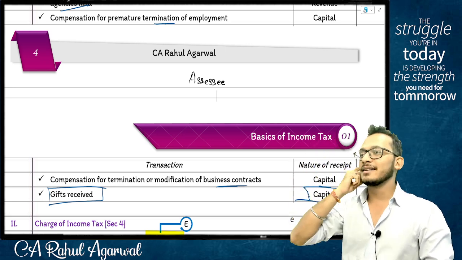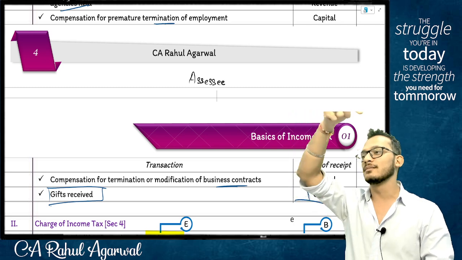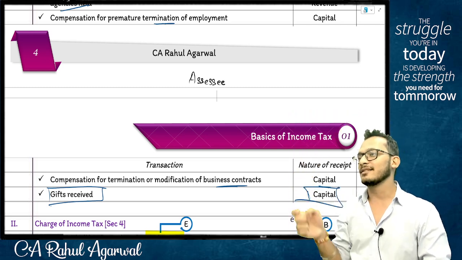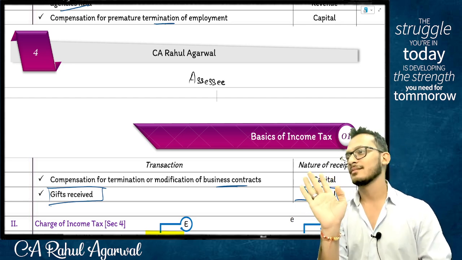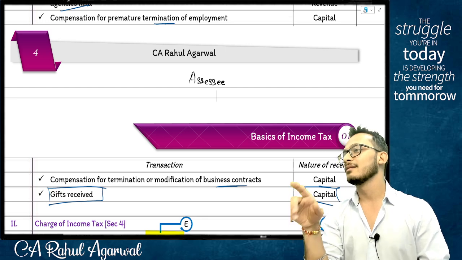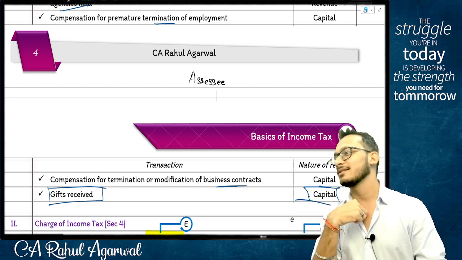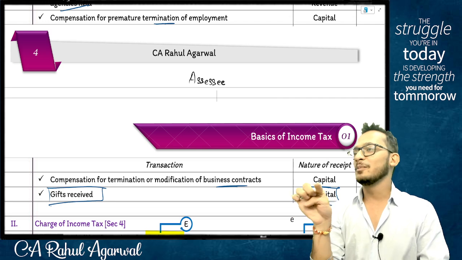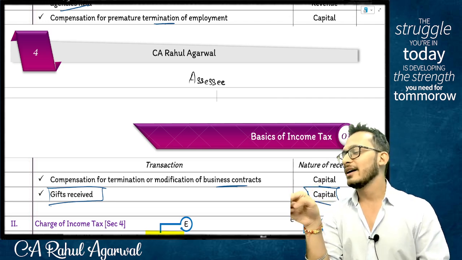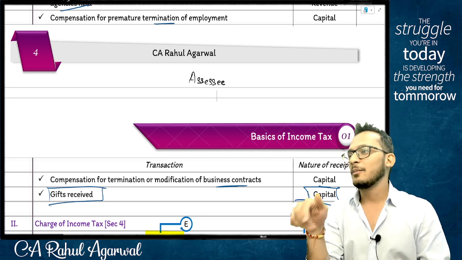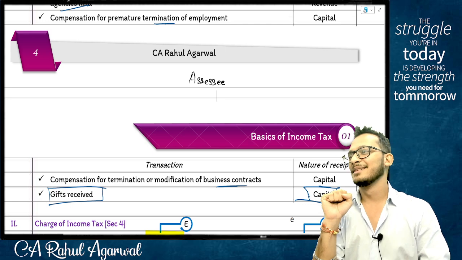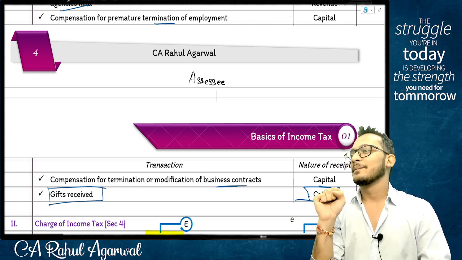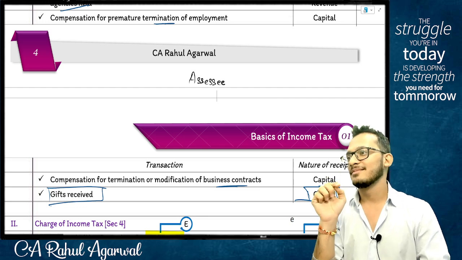Officer came to me and said, Rahul, no, you made 4 crore profit. You have shown 6 lakh loss, so you have not paid your taxes. I'm like, yes, I know. He's like, okay, then pay. Can you check me? Am I liable to pay tax? No. Am I liable to pay interest, penalty, fine? Am I having income? Where are you checking me? Proceeding for income. There is no income here.